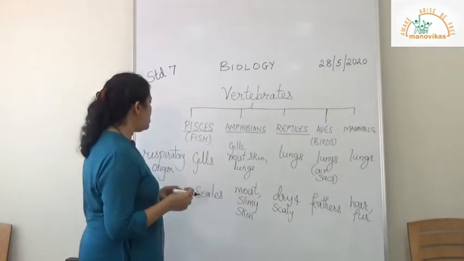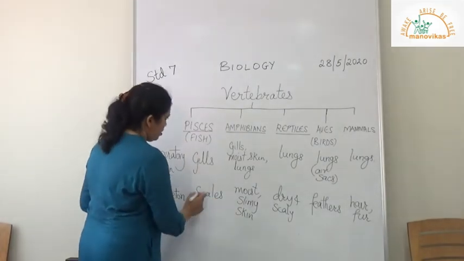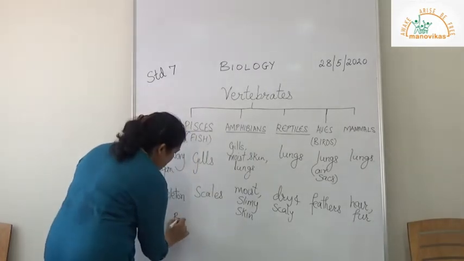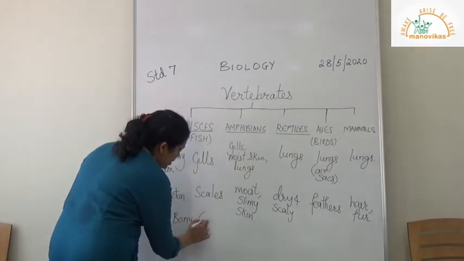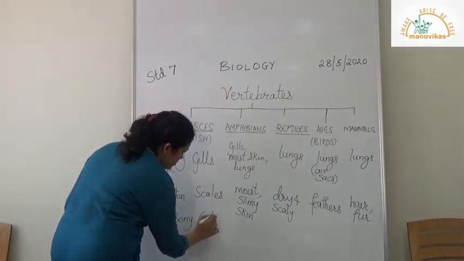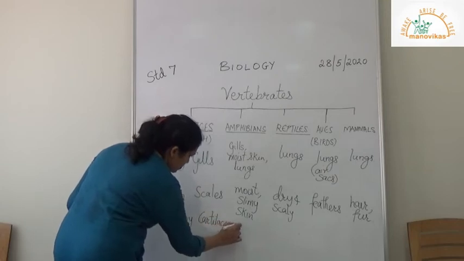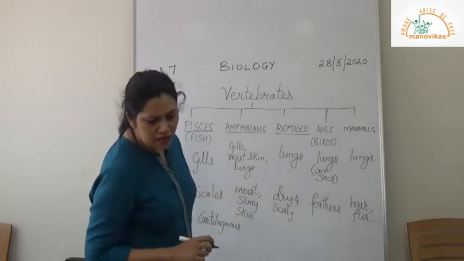Now some examples here. In pisces we have two different types of fish. One is the bony and one is cartilaginous. What does it mean?